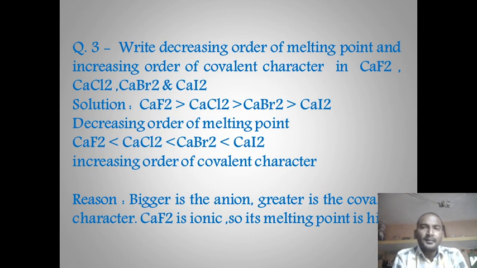That means there will be more polarization in CaI2 and less polarization in CaF2. That is, CaF2 will be ionic in nature and CaI2 will be more covalent in nature. Therefore, CaF2 will have a higher melting point as compared to CaI2. The reason for this trend is the size of the anion.